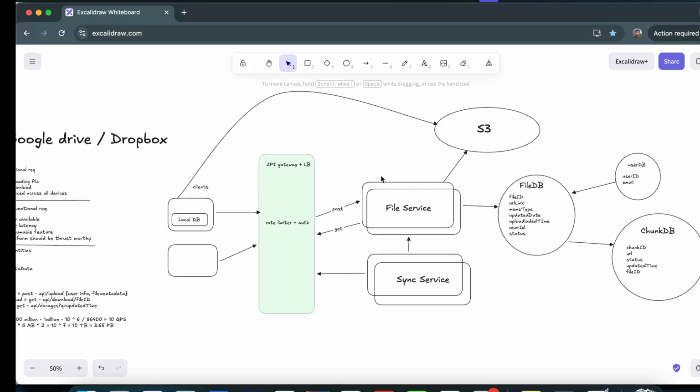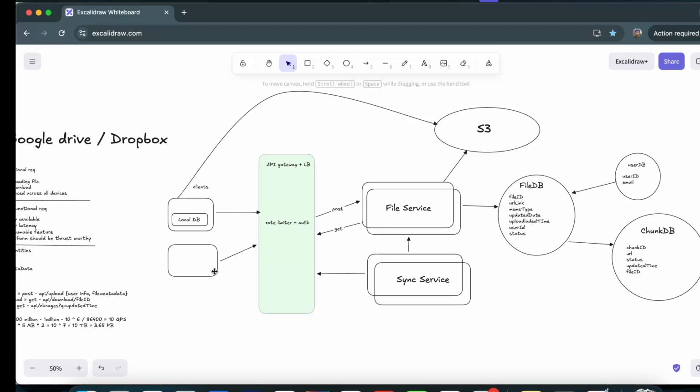Now, once the file has uploaded, the status again we have to modify from modifications to updated, and the updated time also we have to update. Now on the other devices, let us suppose there are multiple users who have these files on their local machine as well. There the files should get synced, right?